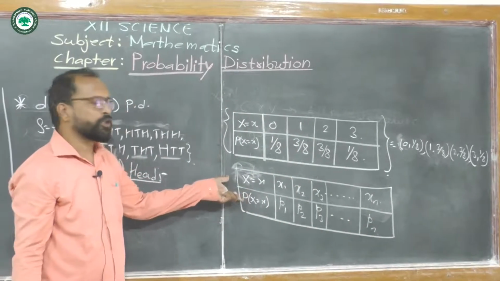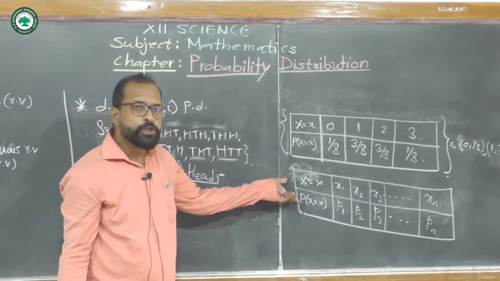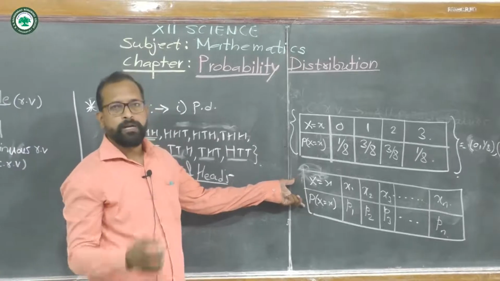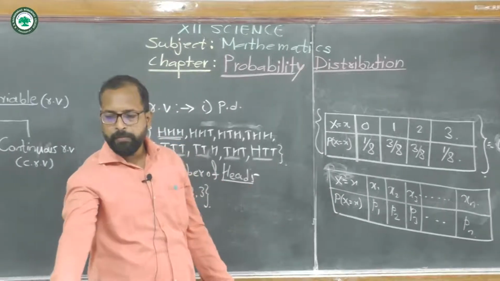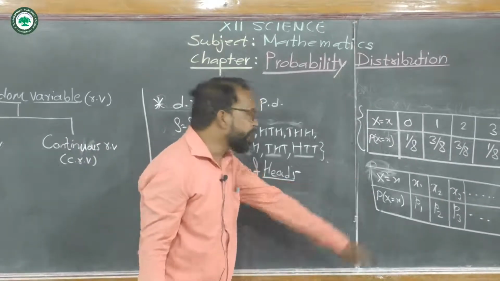This representation is called a probability distribution for a random variable.